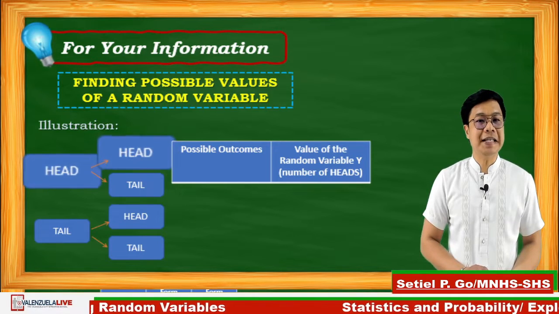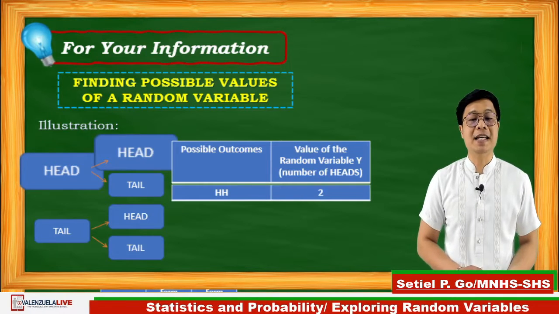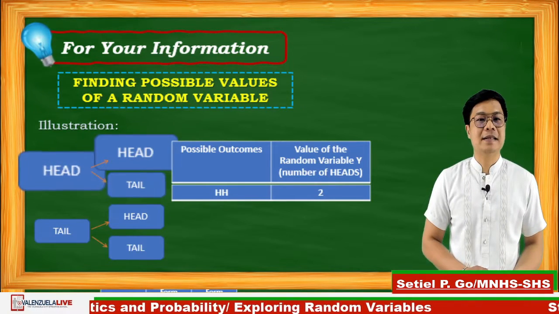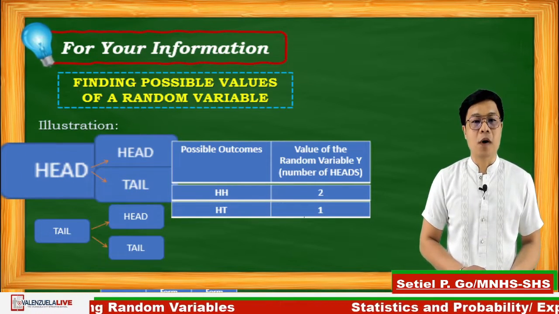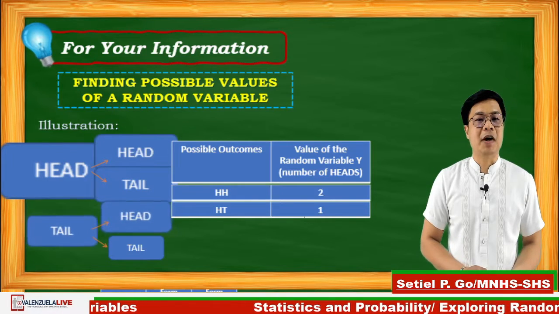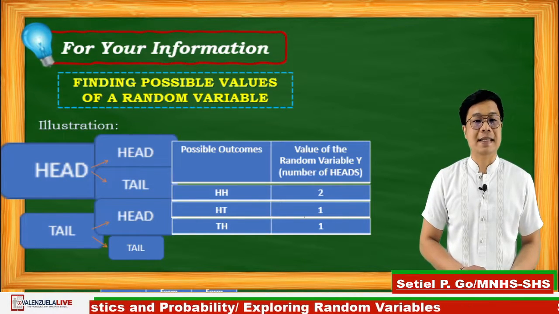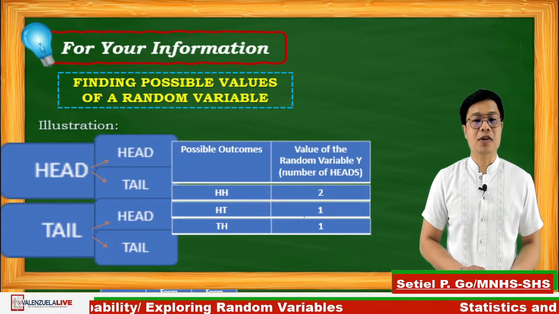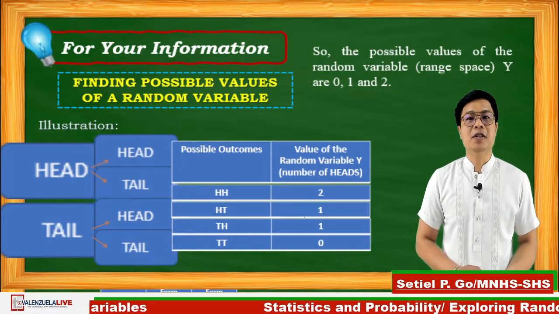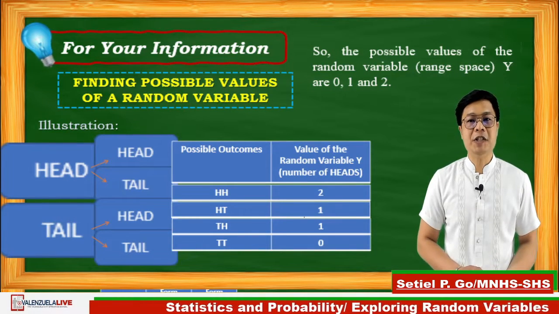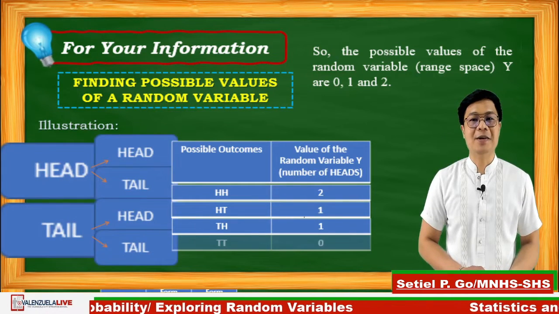Okay, let's start. Using a tree diagram, the first pair will be head and head. So the number of heads will be 2. The next pair will be head and tail, so the number of heads will be 1. And for the next part will be tail and head. So the number of head will be still 1. And lastly, tail and tail, so the number of head will be 0. So therefore, the possible values of a random variable range space y are 0, 1, and 2. Can you still follow?